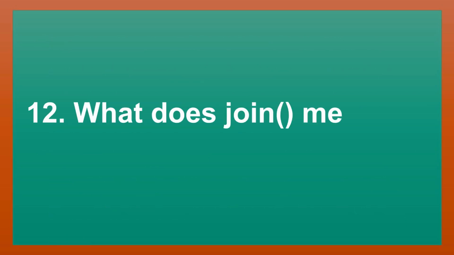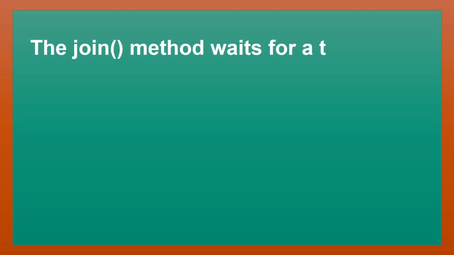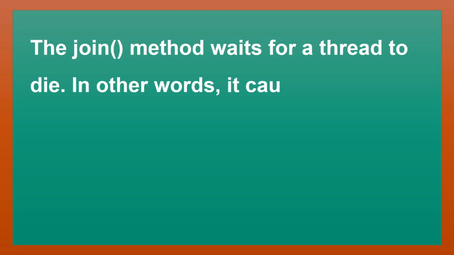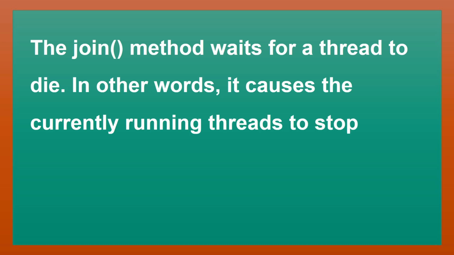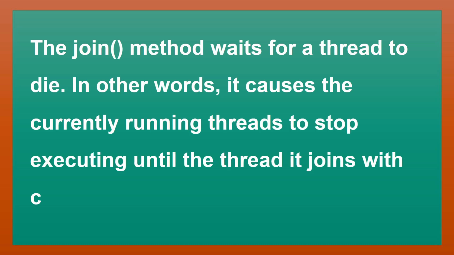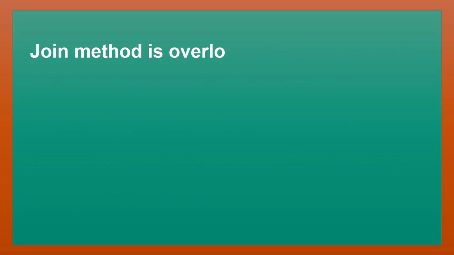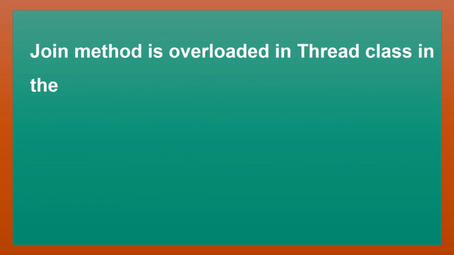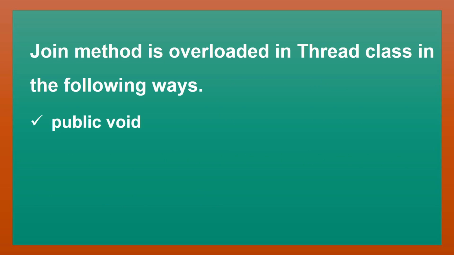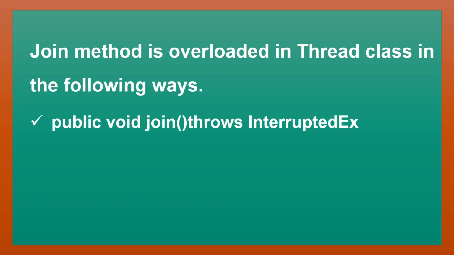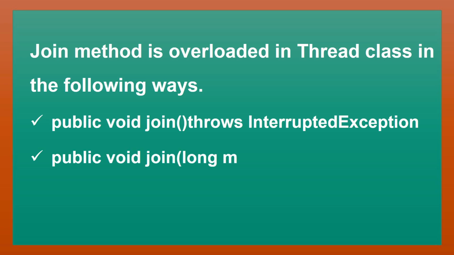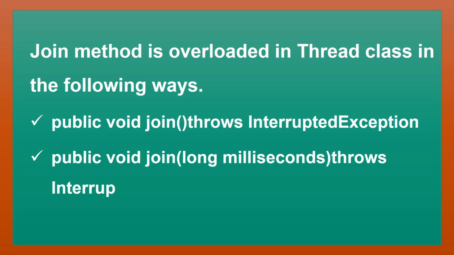What does the join method do? The join method waits for a thread to die. In other words, it causes the currently running thread to stop executing until the thread it joins with completes its task. The join method is overloaded in the Thread class in the following ways. public void join() throws InterruptedException. public void join(long milliseconds) throws InterruptedException. Declare the milliseconds variable using the long data type in the join method.